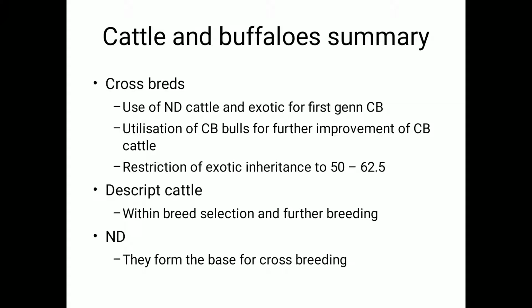The second point is utilization of crossbred bulls for further improvement of crossbred cattle. You should use the crossbred bulls instead of exotic bulls. After decades of crossbreeding or grading up, we have plenty of crossbred cattle available in India. In order to improve them, we should not go for exotic inheritance further. You should restrict the use of exotic inheritance to the first generation only. These crossbred bulls should be utilized for further improvement of the already available crossbred cattle with varying levels of exotic and ND inheritance.